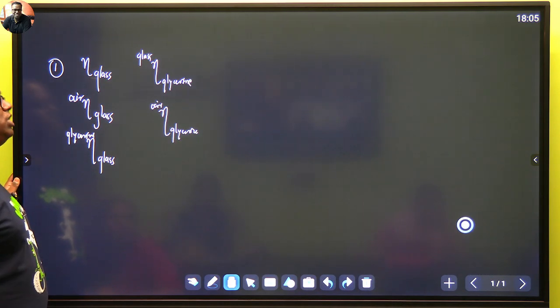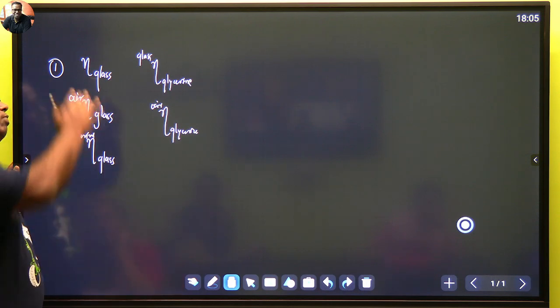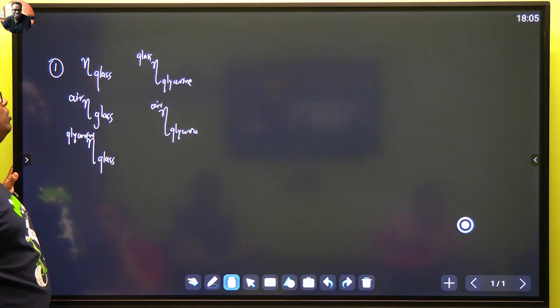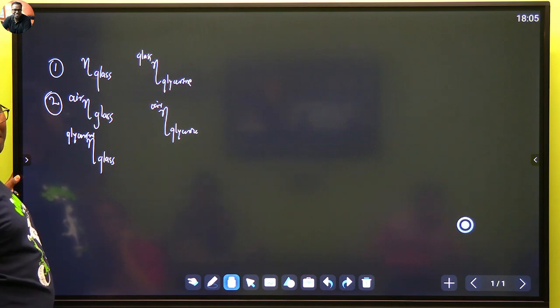Light is traveling. So she says this is the absolute refractive index of glass. That is how we mention it. In this case, light is being incident from air to glass. This is the way we write it. You have a standard value for this in Google or wherever you find. What is the next one? How is it different from the first one?